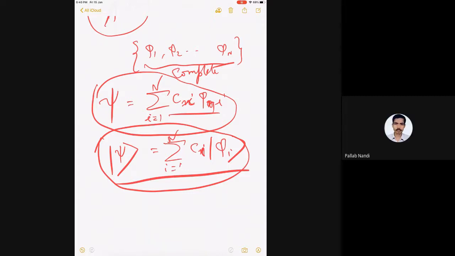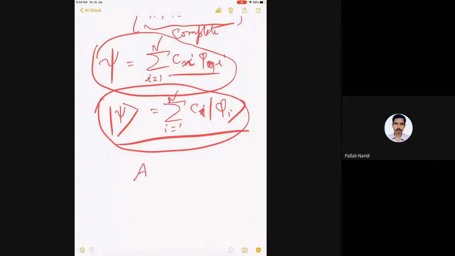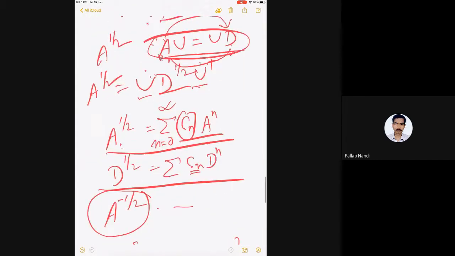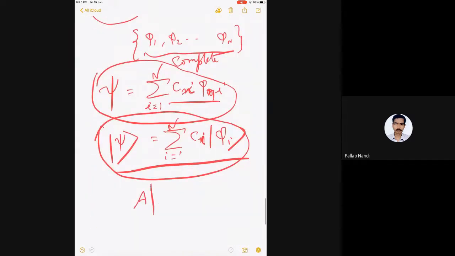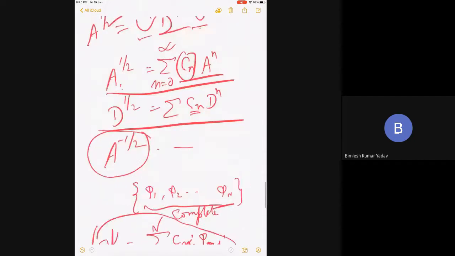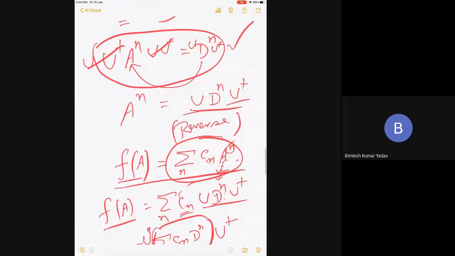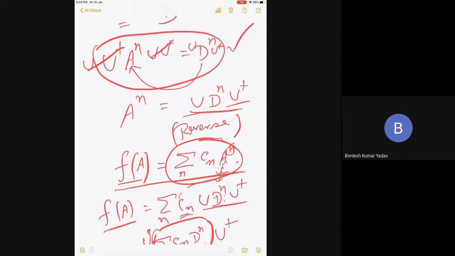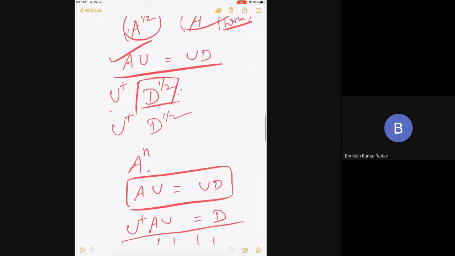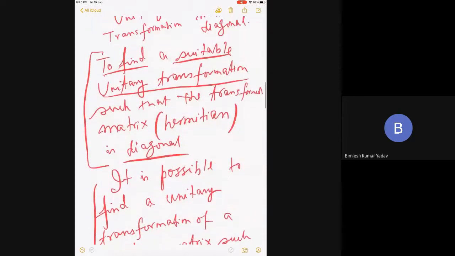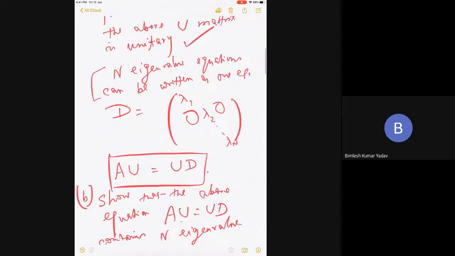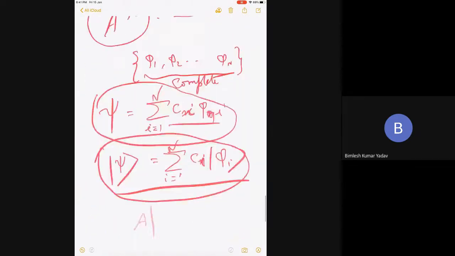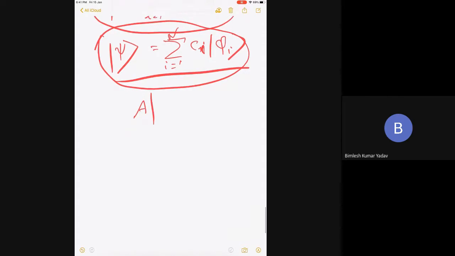Now I know that the matrix A, which is Hermitian, has eigenvalues and eigenfunctions. So I'm going to write it in Dirac notation, the same thing that I did before. I wrote down the eigenvalue equation of the matrix. This can be done for an operator, as operators and matrices go in a very similar manner. So I just thought I would let you know that. What did I write? A xi equals lambda xi. So this I'm now writing in a slightly different notation: A phi_i equals lambda_i phi_i.